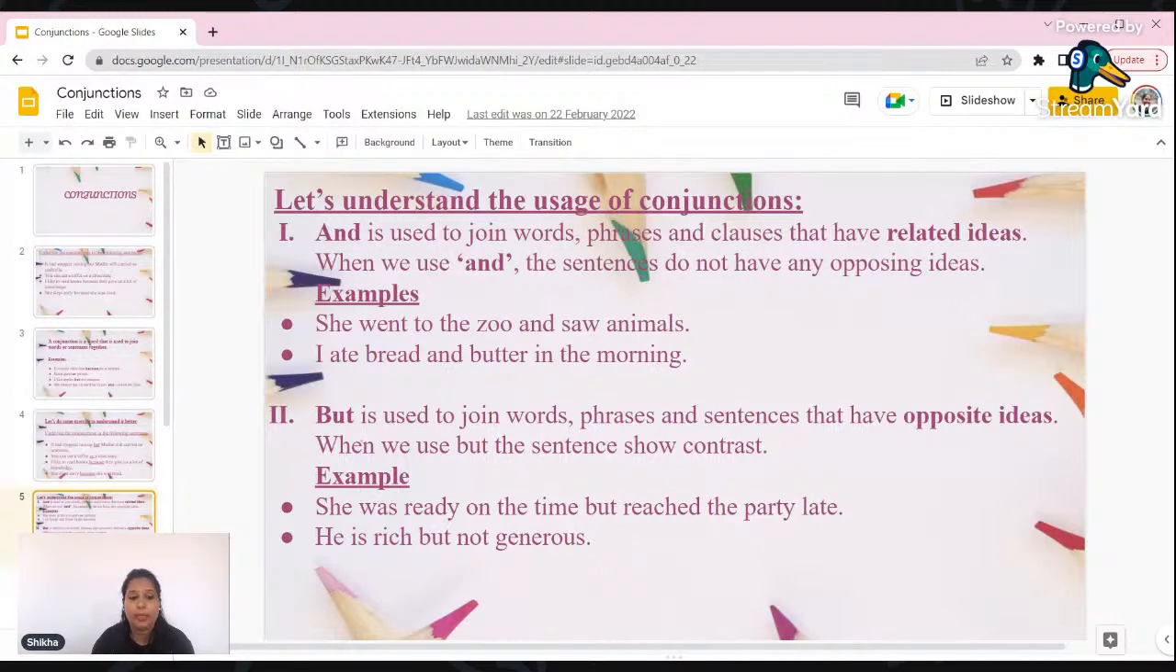And the second example: he is rich but not generous. It is always expected that somebody who is rich must be kind and helpful to others. That is the meaning of the word generous. Generous means kind and helpful. So if you are not kind and helpful, then of course it is the opposite of being rich. That's why the sentence is: he is rich but not generous.